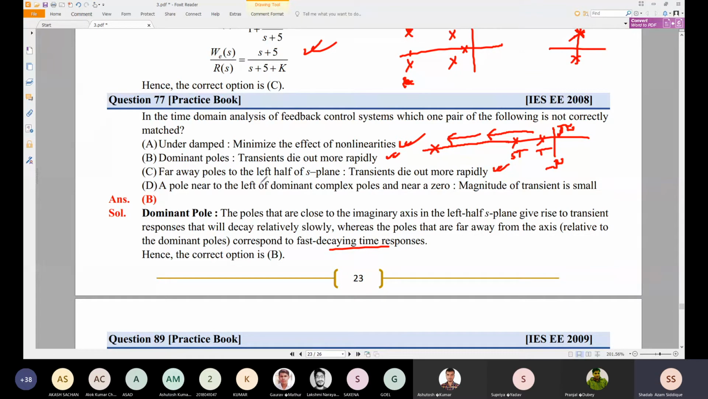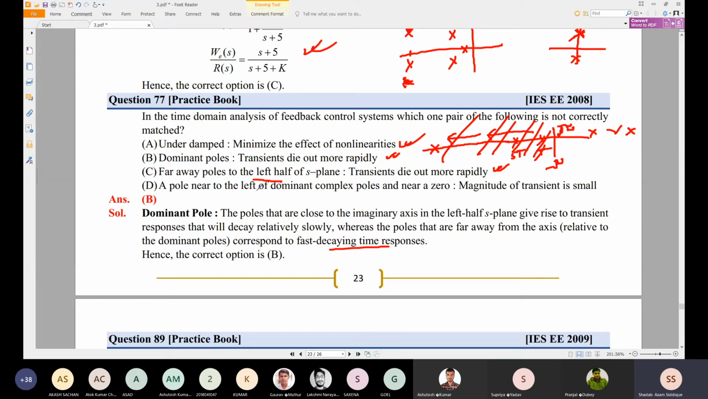So we can say far away from the left half of the s-plane. Sorry, see, it is given as far away from the left half of the s-plane. This should be the right half of the s-plane, then this option is correct. So left half of the s-plane is this one. If the pole is far away from this one, going in this direction, that means the transient does not die out rapidly. More transient behavior will be there, so that will not die out.